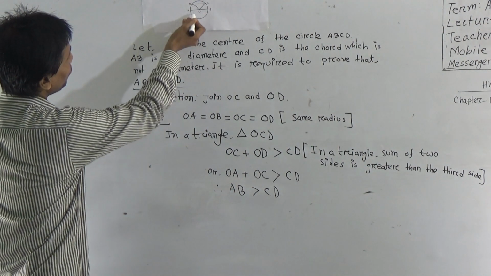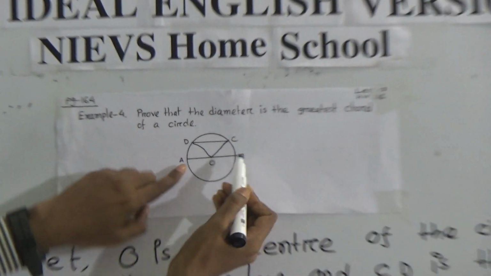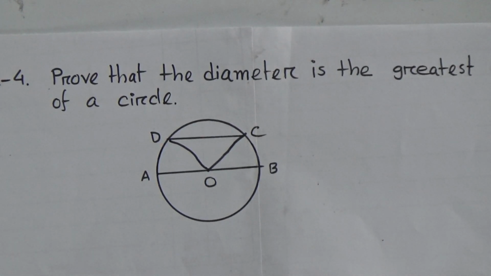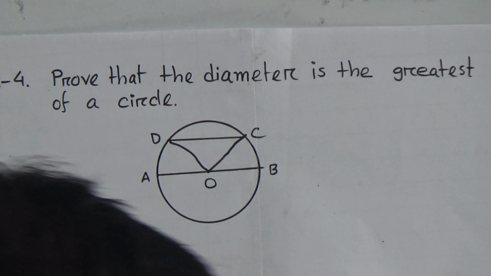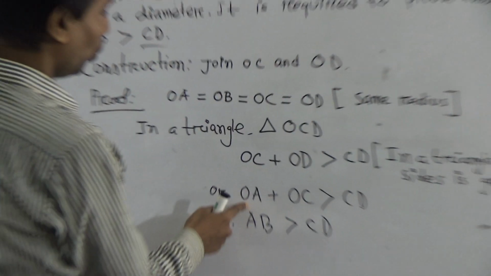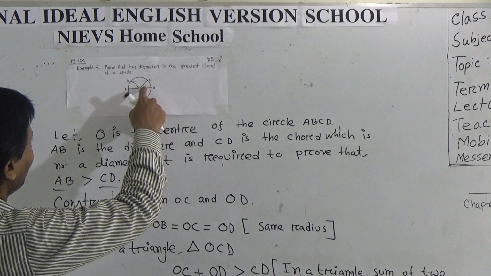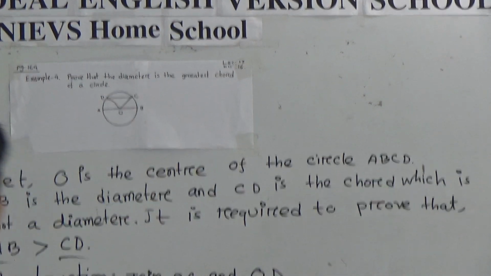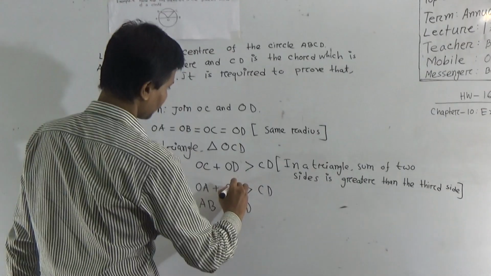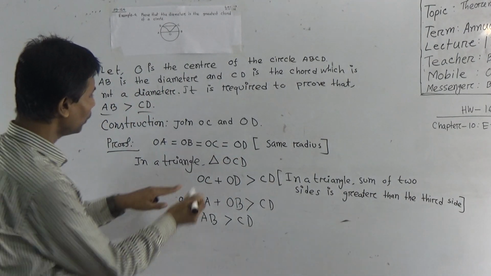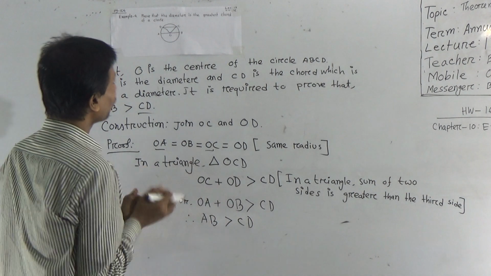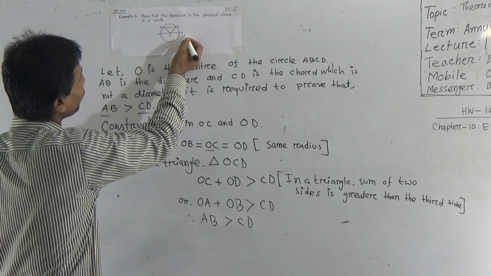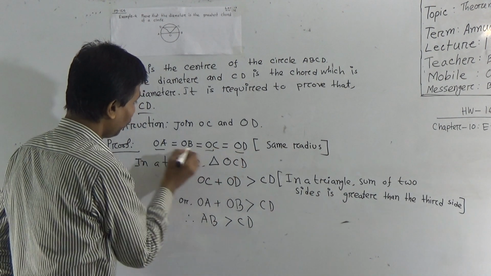Look again at the figure: this is OA and this is OB. OC equals OA and OD equals OB, right here. So I have written OC equal to OA and OD equal to OB, which is also correct, because OD and OB are equal.